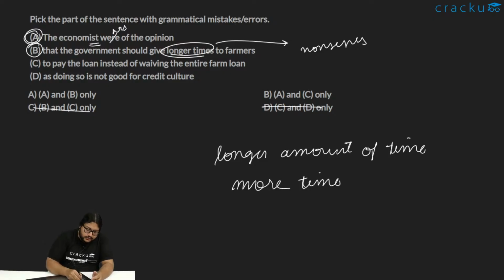So B is also galat, we understand. So we have an option which says A and B only. So option A should be the correct choice. Yeah, Garvit, yeah, that's correct.